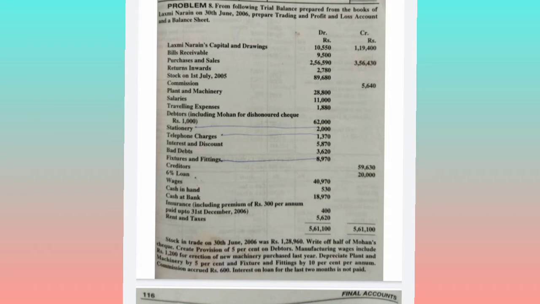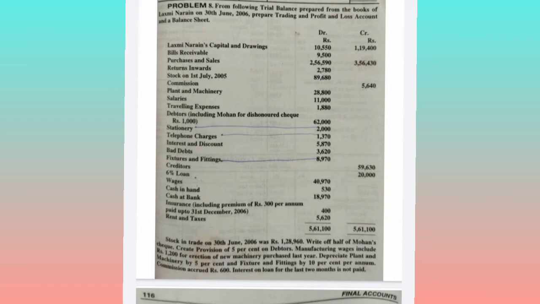We are standing on the 30th June 2006 and we are paying for an extra 6 months, that is for the future we are paying today. So it is a prepaid expenditure. What we have to do with a prepaid expenditure is deduct it from the insurance amount, 400 minus 150. We need to deduct this. And the next effect would be that we take this as an asset, unexpired insurance, that is the insurance we are paying for the future. It is a prepaid expenditure, so it is an asset. We will take it to the balance sheet.